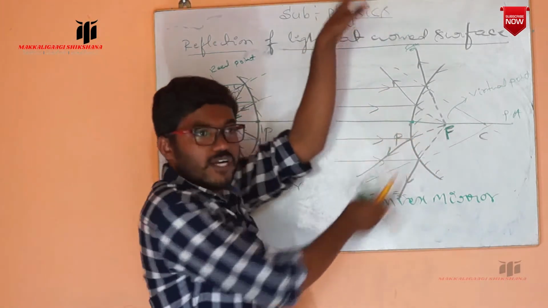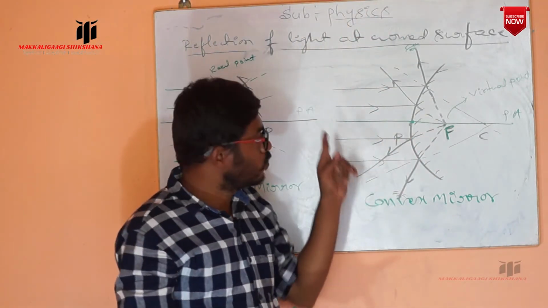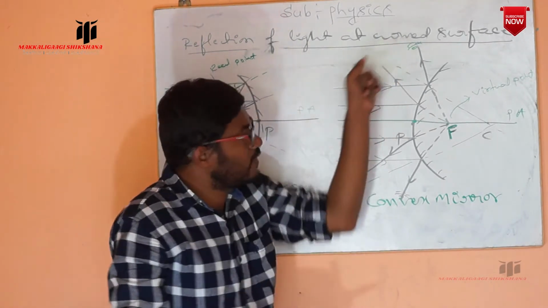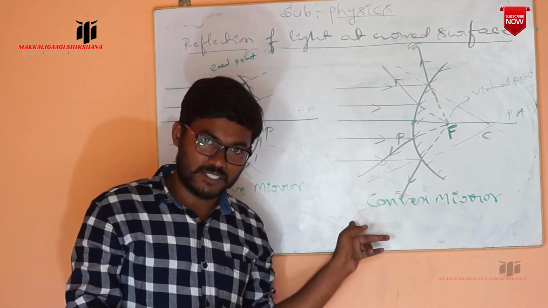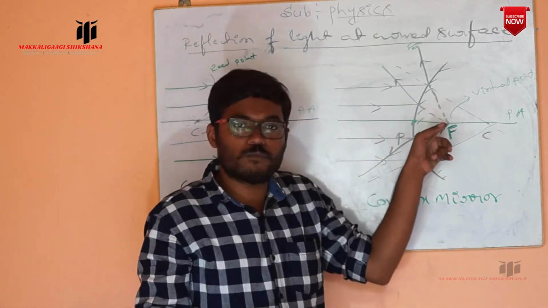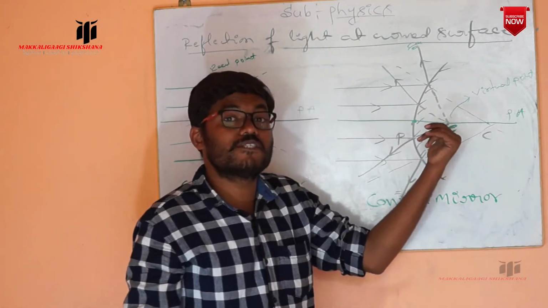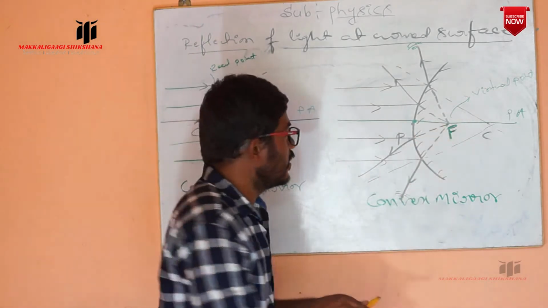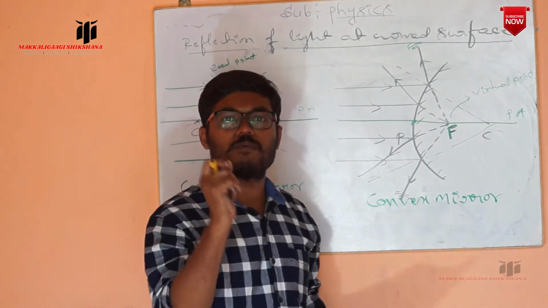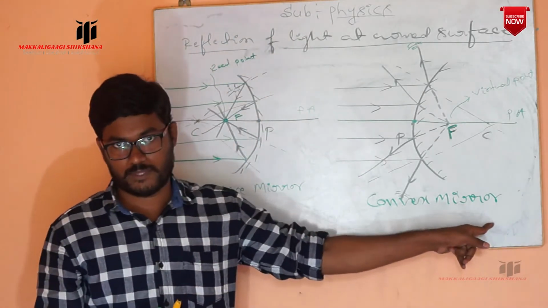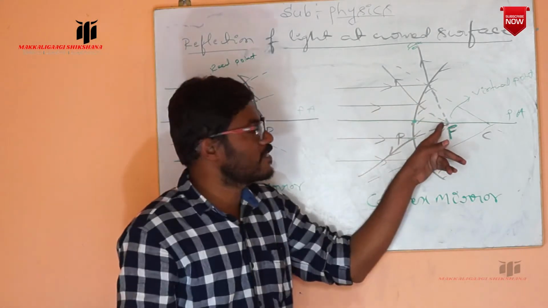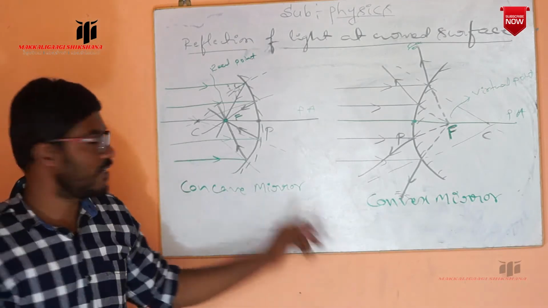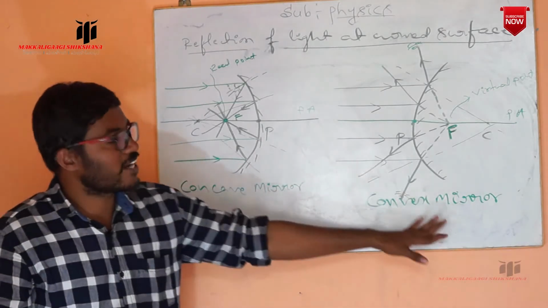The reflected rays are diverging, but when we see these divergent rays, they appear to be coming from a certain point on the principal axis. That point is taken as the principal focus of the convex mirror. This is the action of the concave mirror, and this is the action of the convex mirror.